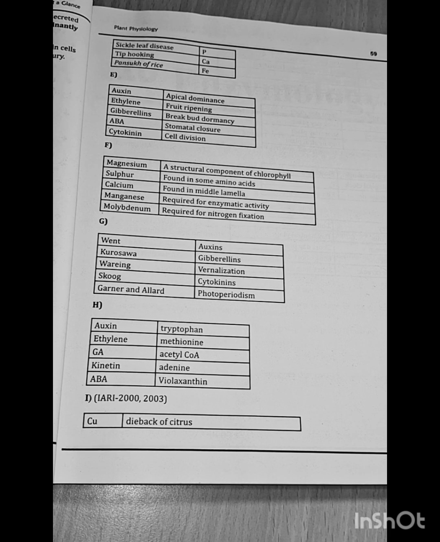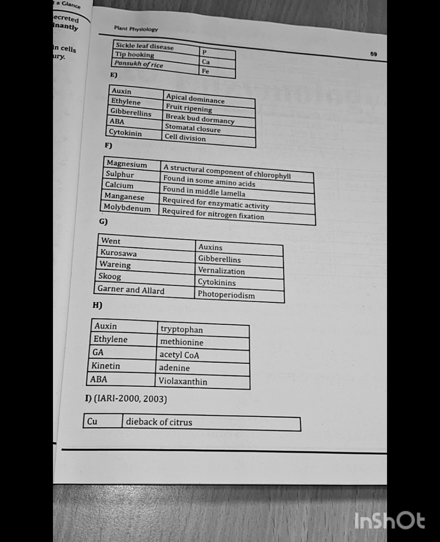Then auxin is responsible for apical dominance, ethylene for fruit ripening, gibberellins for breaking bud dormancy, abscisic acid for stomata closure, and cytokinin for cell division. Next, magnesium is a structural component of chlorophyll. Sulfur is found in some amino acids. As you know, sulfur is found in cysteine in the form of sulfhydryl and in methionine in the form of thioether. Calcium is found in the middle lamella. Manganese is required for enzymatic activity, and molybdenum is required for nitrogen fixation.